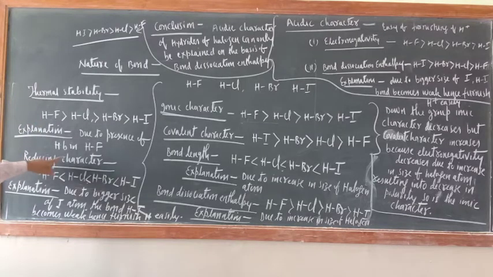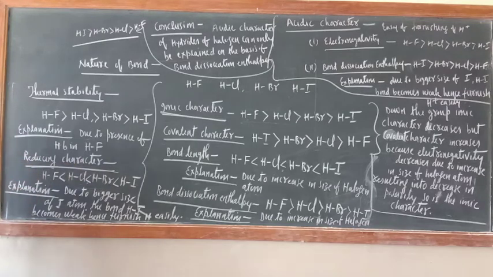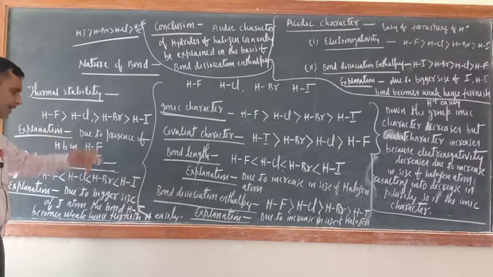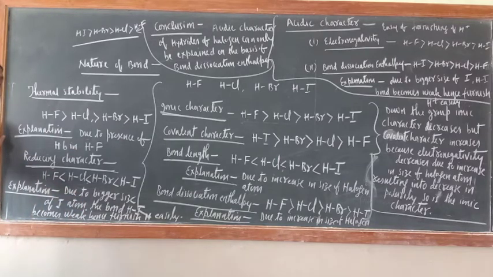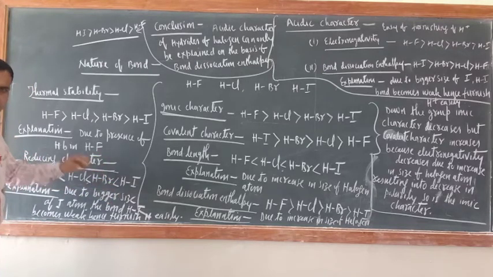Next one is the reducing character. What is the meaning of reducing character? It is the tendency to furnish nascent hydrogen. So just see HF, HCl, HBr and HI. This is the order, meaning HI furnishes nascent hydrogen easily. In HF, hydrogen bonding is there, so the hydrogen is involved in the formation of the hydrogen bond and is not free to come out.